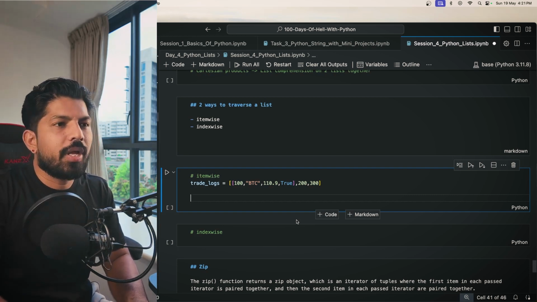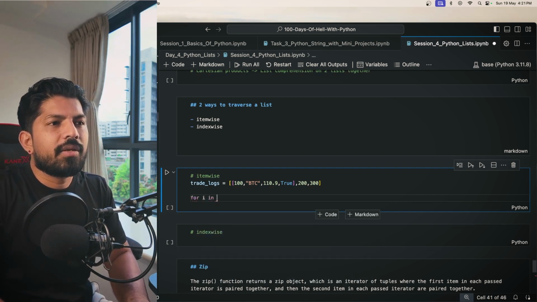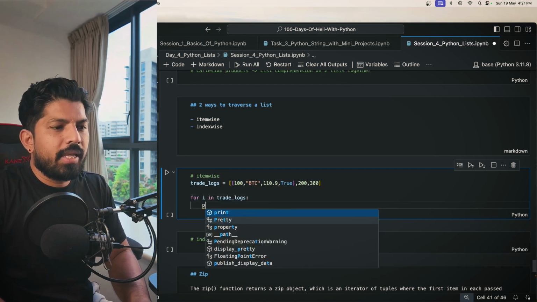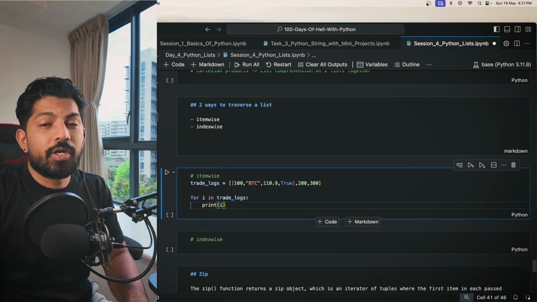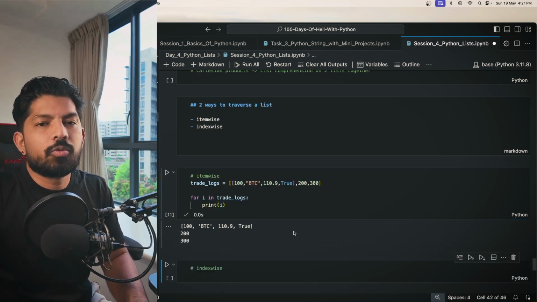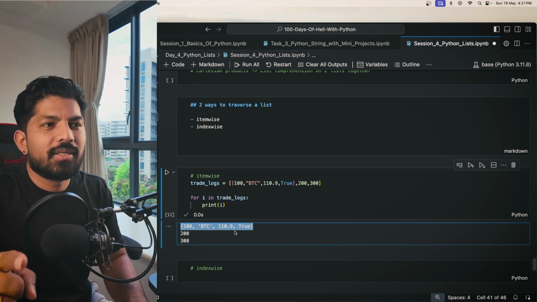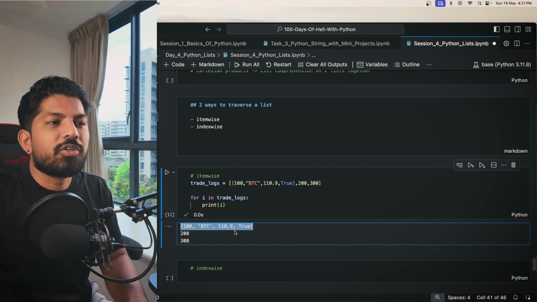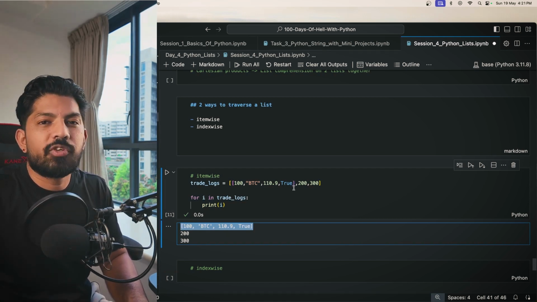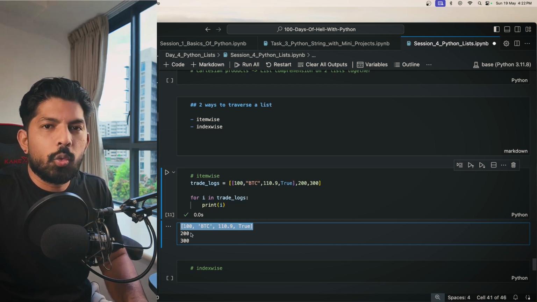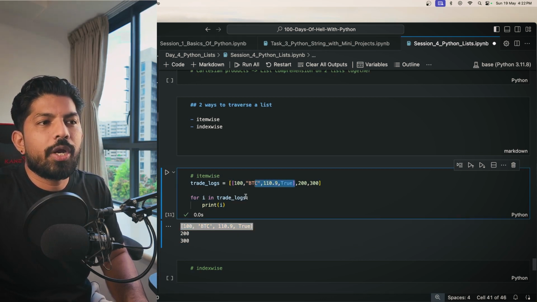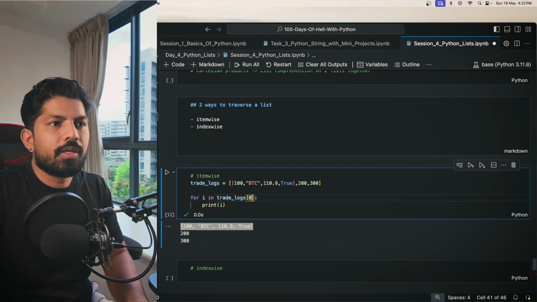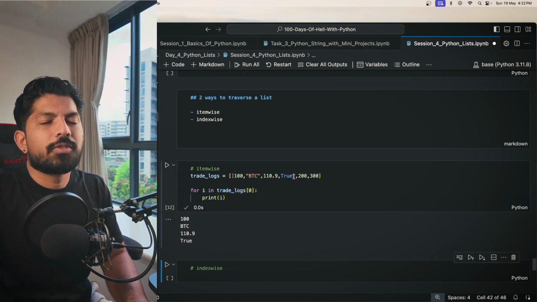So how can we achieve that? For i in trade logs, and then print i, correct? So if you hit shift enter, all the items will be printed out, because you know that this list itself is an item. It will be printed out as an item. So we have 3 items in this list, and we have those values. And let's say if you wanted to print only the items of this first list, you can just give here 0, and all those items will be printed out.